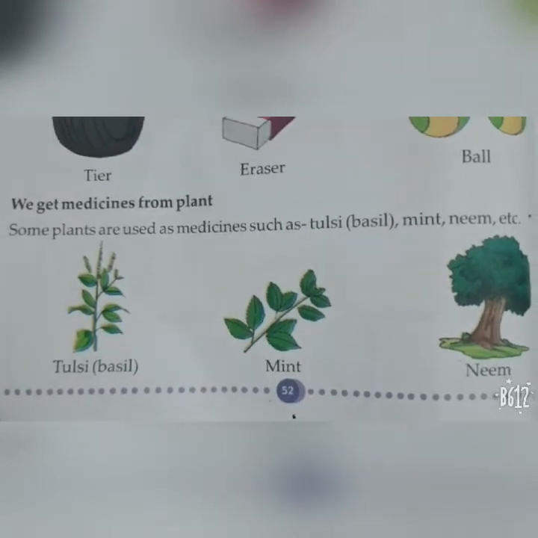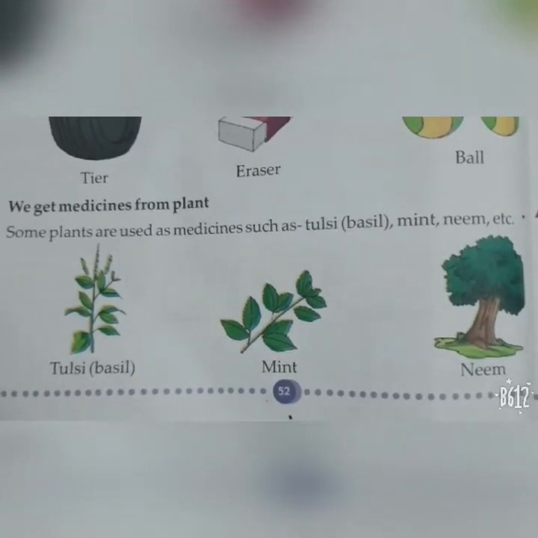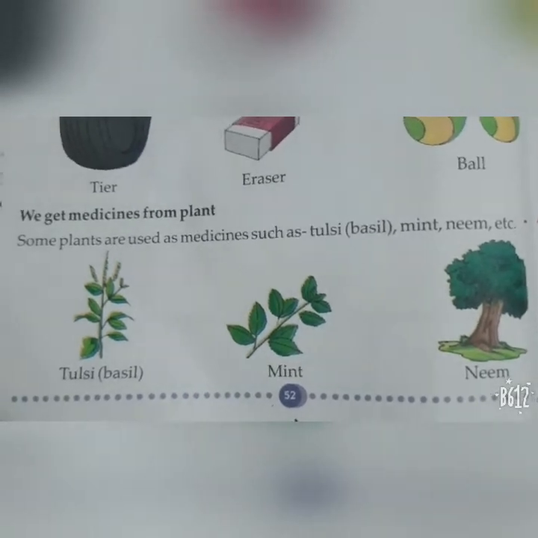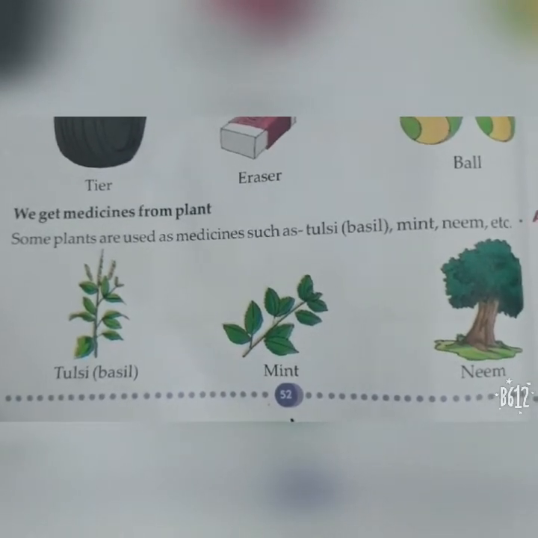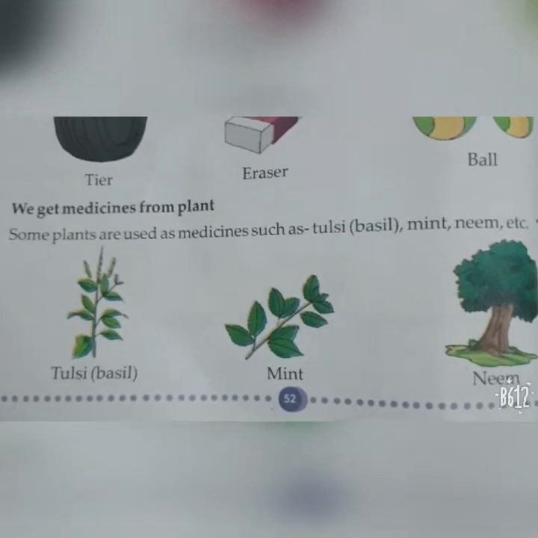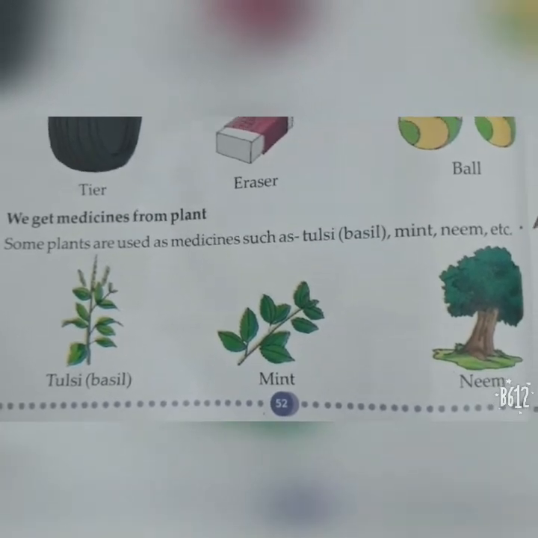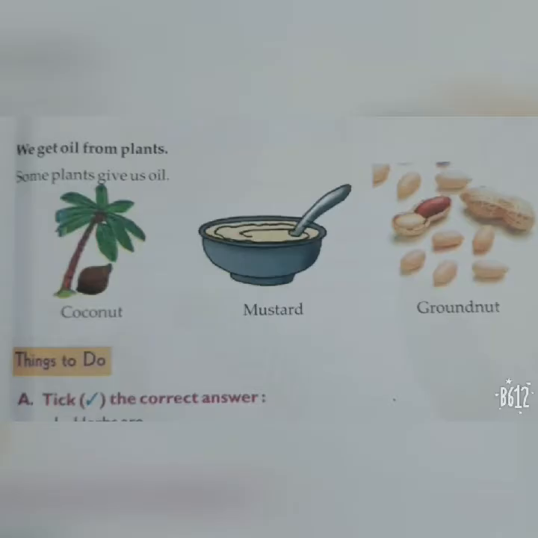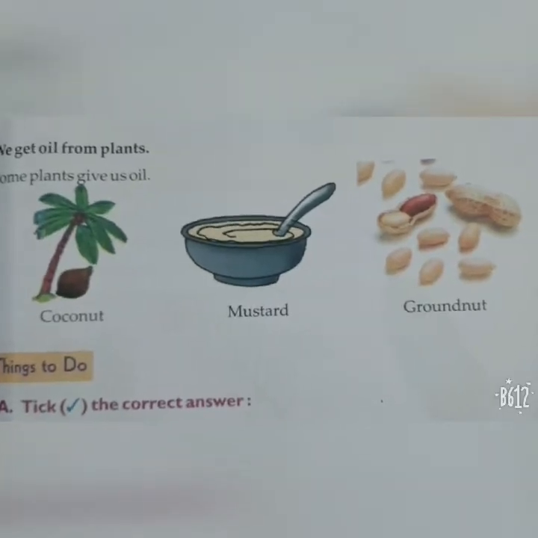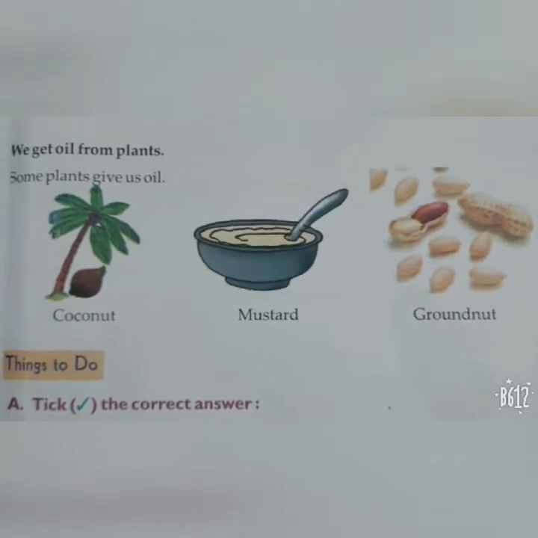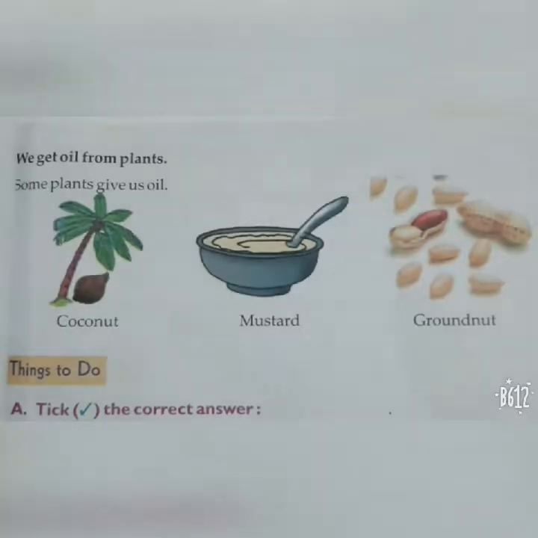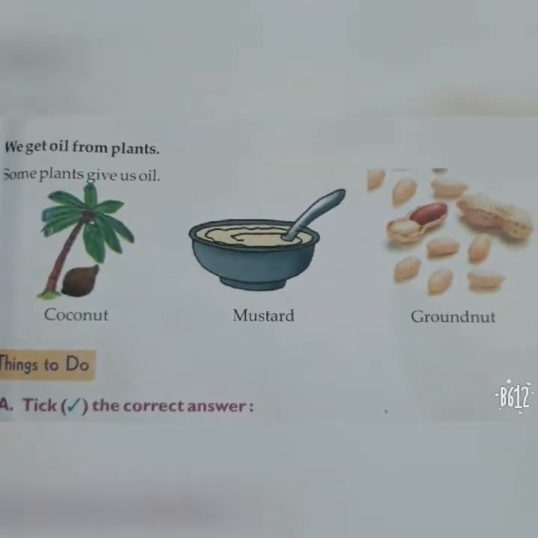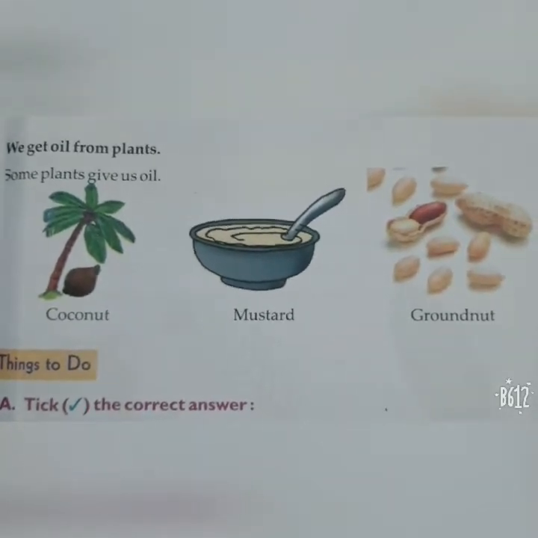Then we also get medicine from plants. Now which are the plants from which we get medicine? Tulsi is there, mint is there, and then neem. Now come to page 53. And the last is oil. Plants also give us oil. Okay, and the plants from which we can get oil are coconut, mustard and groundnut.